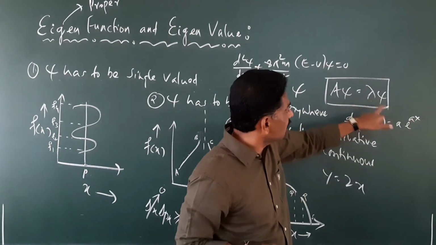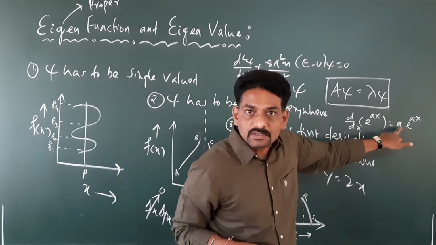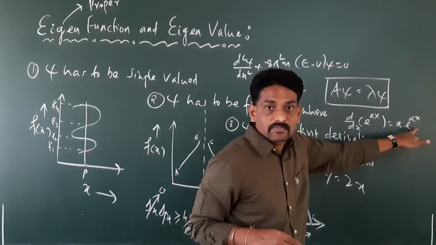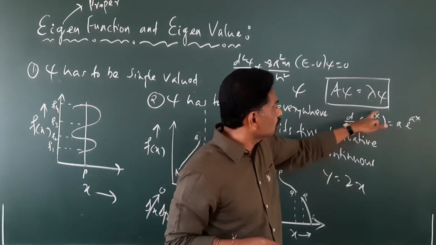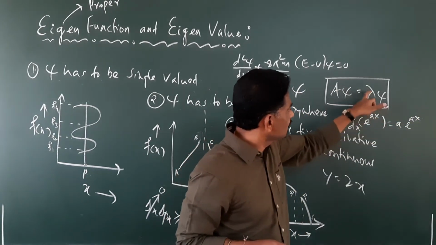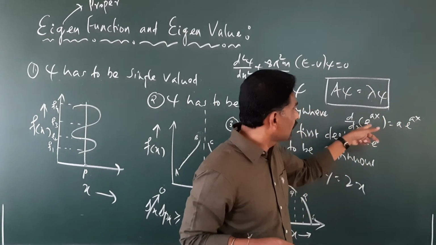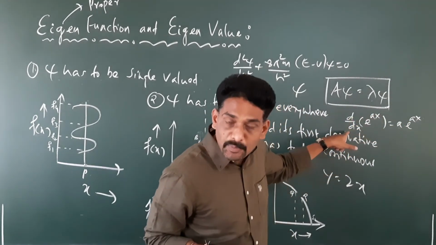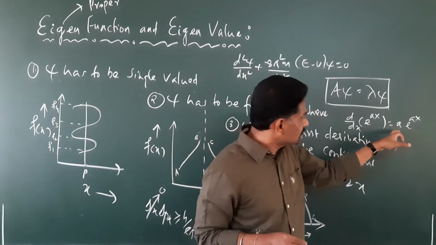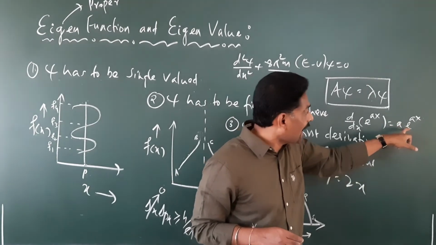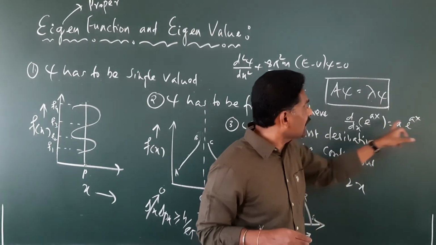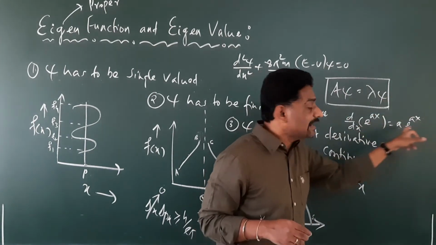So what is lambda here? This is a, some constant. What is this e raised to x? The same function, so the same function psi. So d by dx of e raised to x equals a into e raised to x. This is the operator, this is psi, this is lambda, this is psi. So when you operate on a function with some operator, we have to get the answer in such a way that it gives you some constant and the same wave function. This psi may be any function.